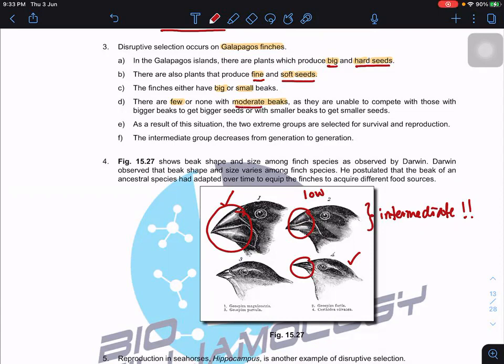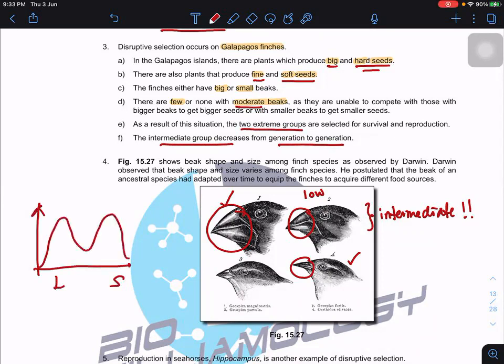The moderate beak cannot break hard seeds, and cannot compete for soft ones with the smaller birds, because small birds with small beaks do not eat a lot and can get sufficient nutrients. So as a result, the two extreme groups are selected for survival and reproduction. The intermediate group decreases from generation to generation. If you plot the graph, you will see two peaks, large and small.